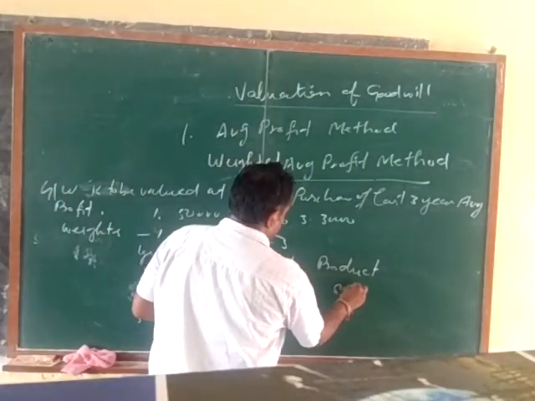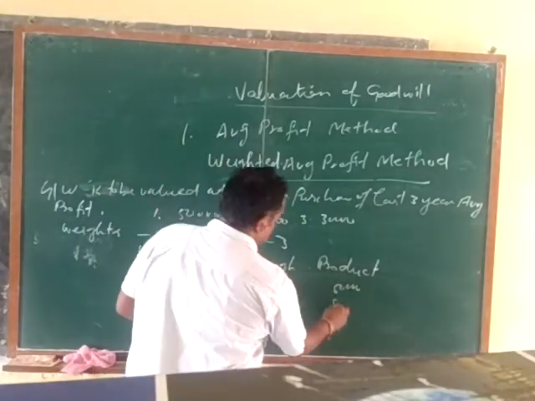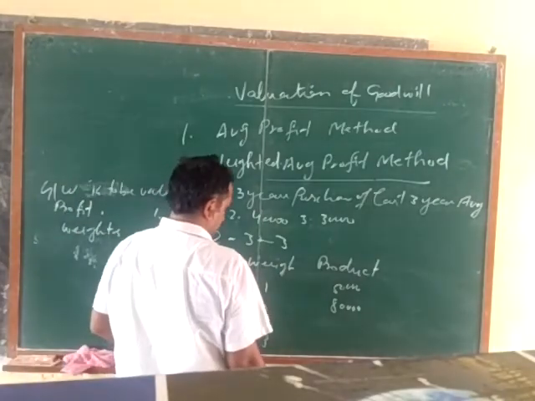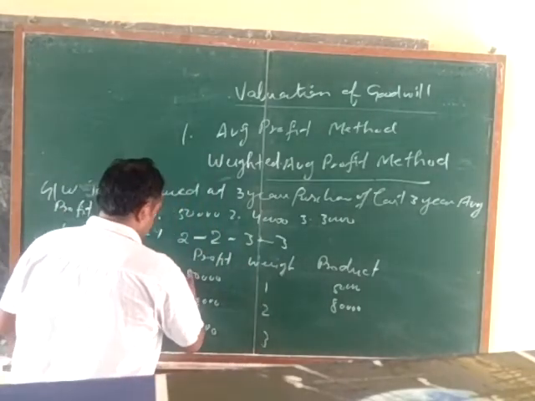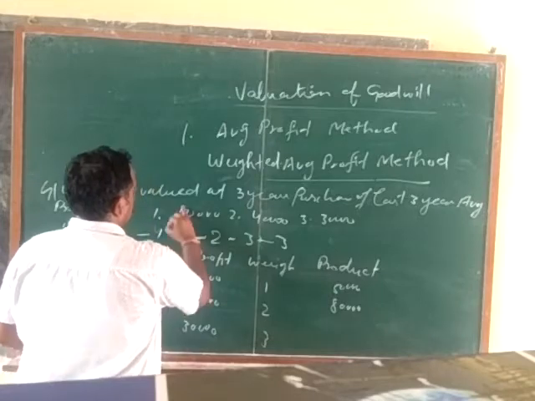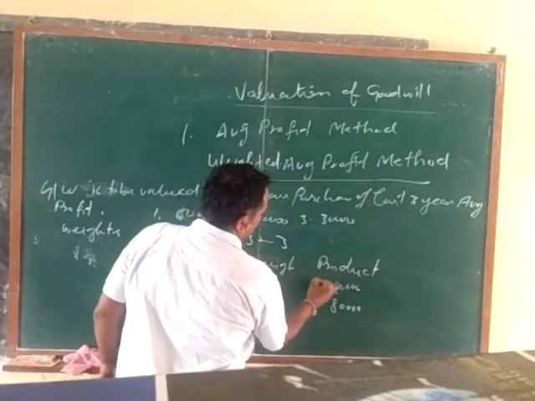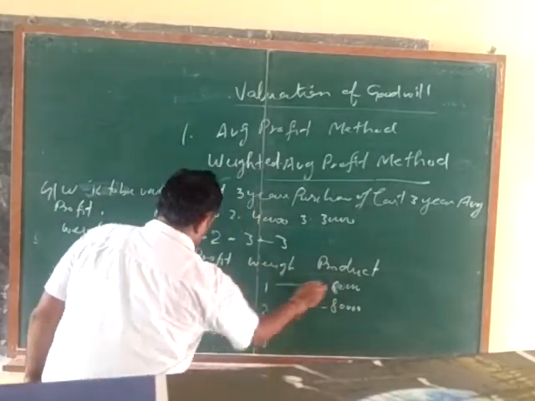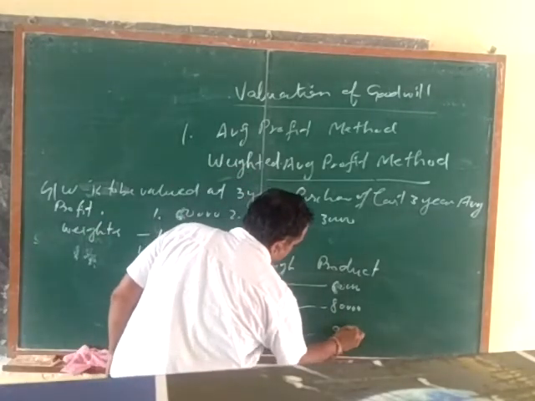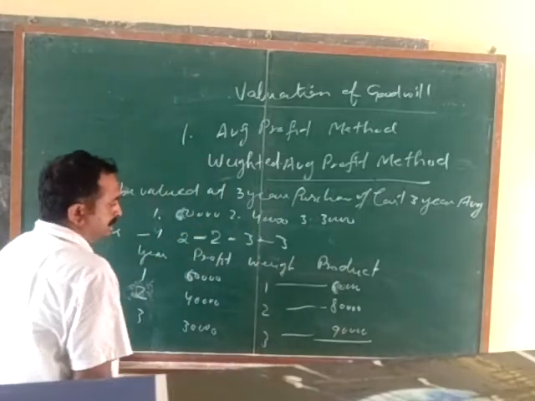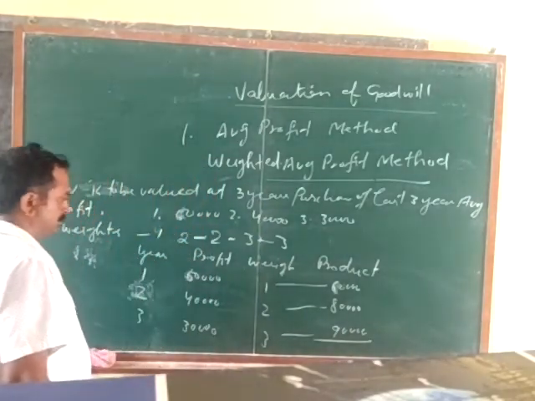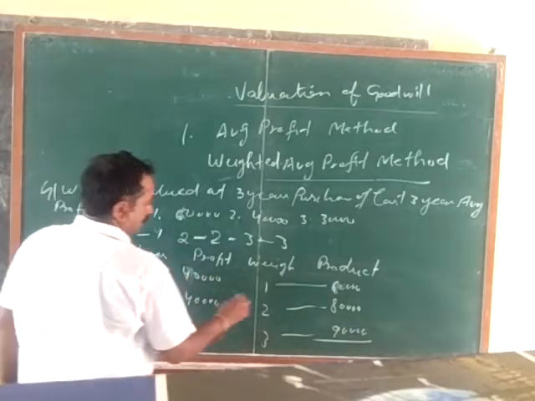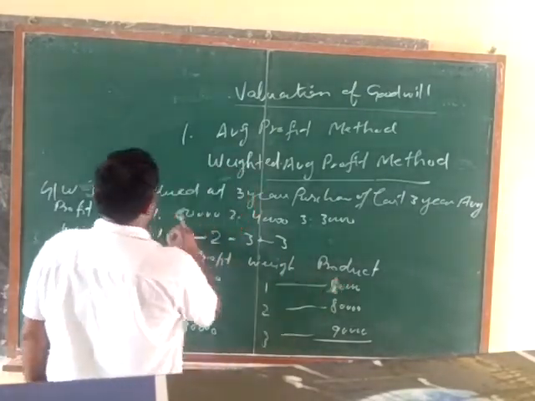Product is 50,000, then 80,000, then 90,000.